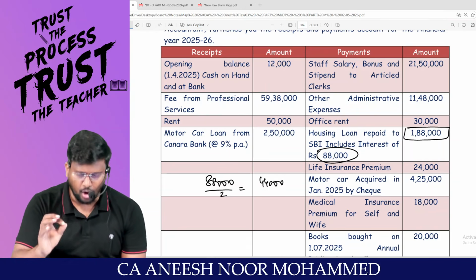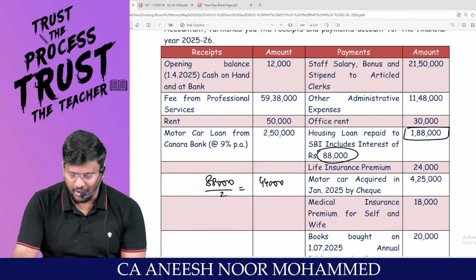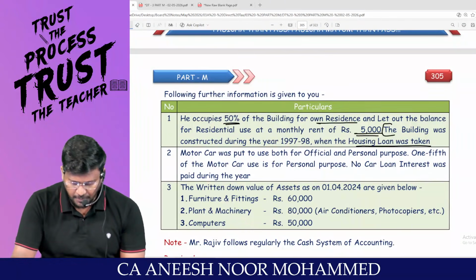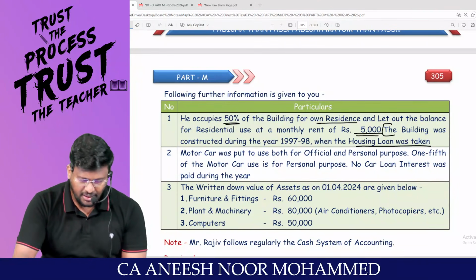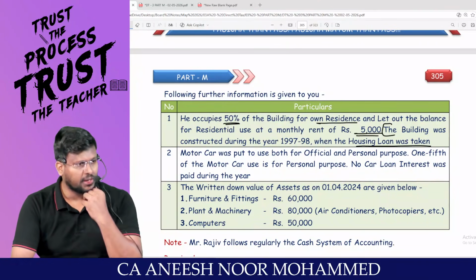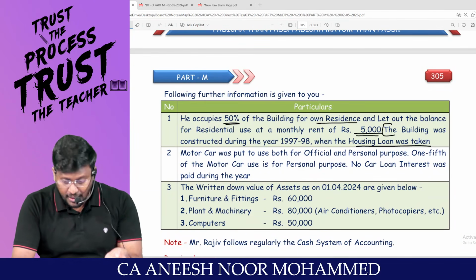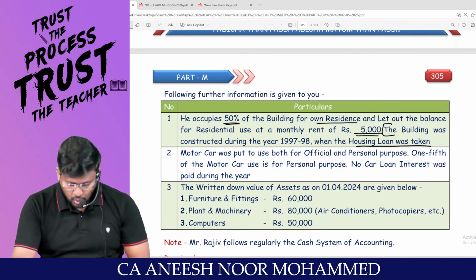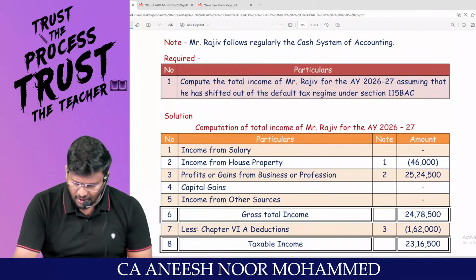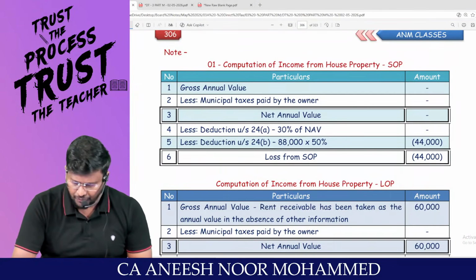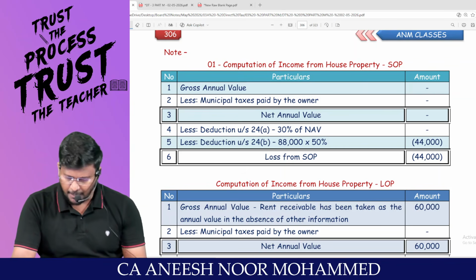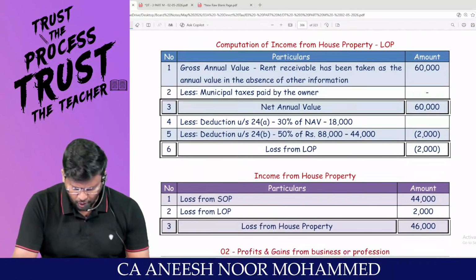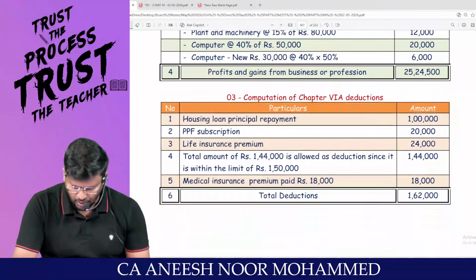Loan should be taken on or after 1/4/1999. Has the loan been taken on 1/4/1999? No, sir. The building was constructed during 1997-1998 when the housing loan was taken. So this 44,000 rupees of interest should be restricted to how much? 30,000. Am I right? But the loss from self-occupied property they have given as 44,000 itself.